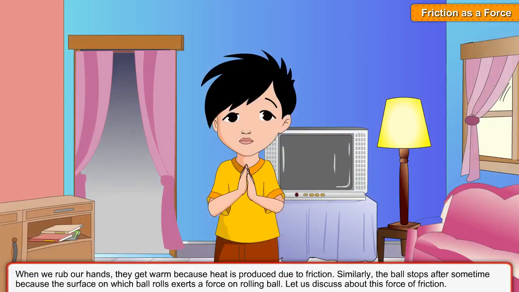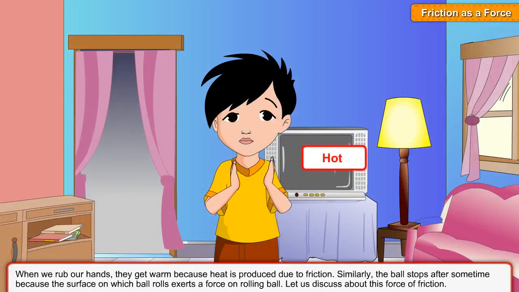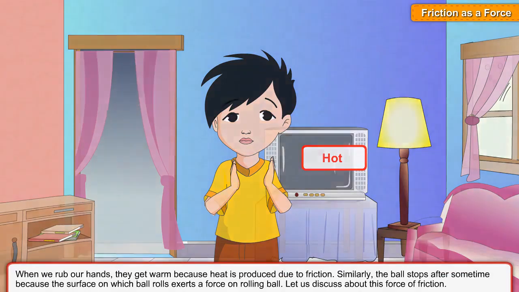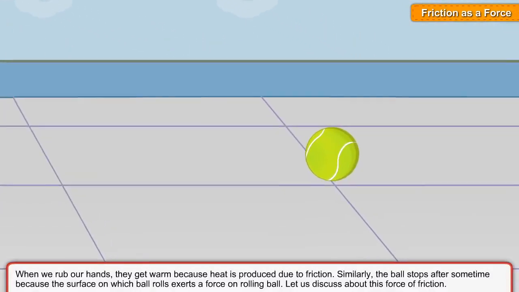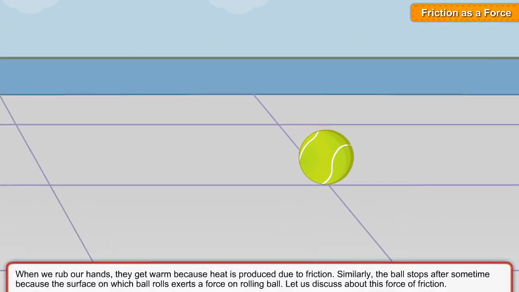Friction as a force. When we rub our hands, they get warm because heat is produced due to friction. Similarly, the ball stops after some time because the surface on which the ball rolls exerts a force on the rolling ball. Let us discuss this force of friction.